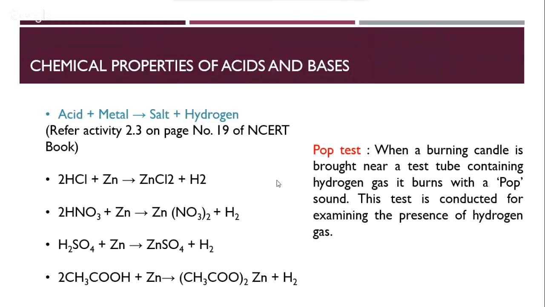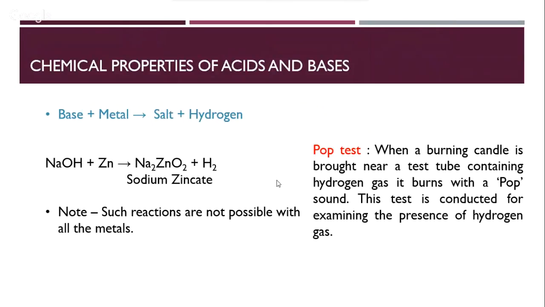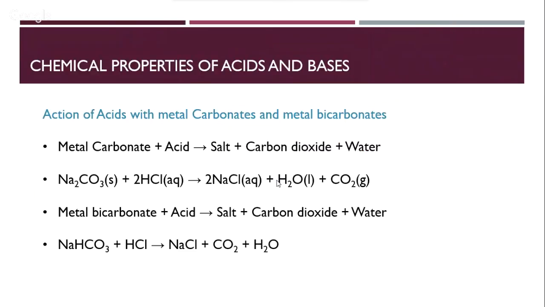Firstly, we saw metal reacting with acid and metal reacting with base. These are the two important reactions. Hydrogen is always given out. The second reaction, we saw, was metal carbonates and bicarbonates reacting with acids. In both these situations, CO2 is given out.